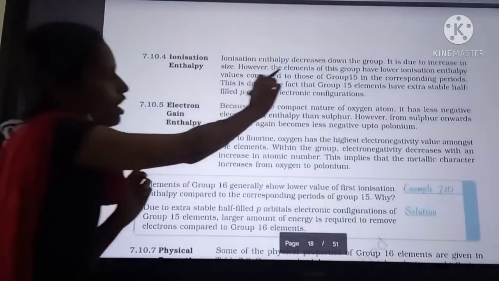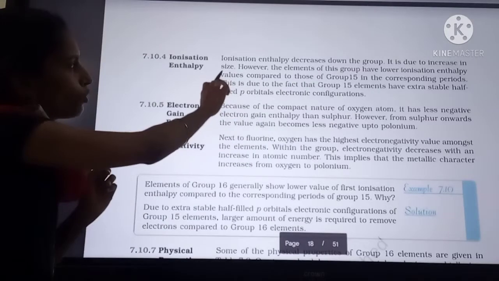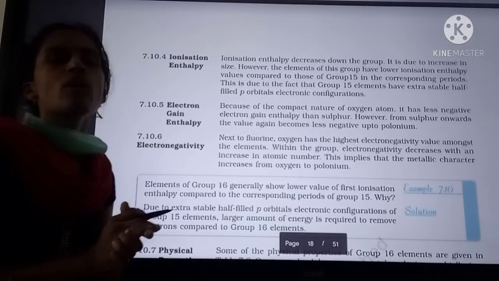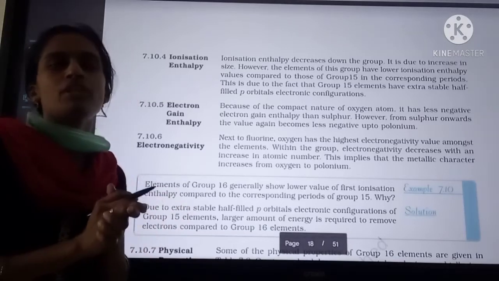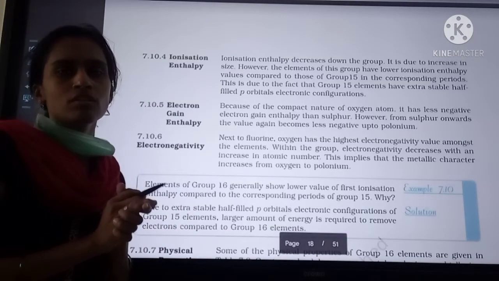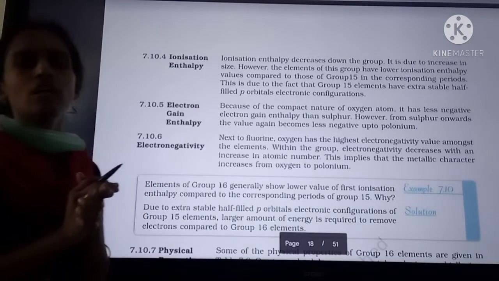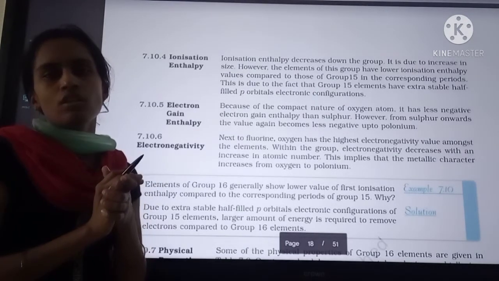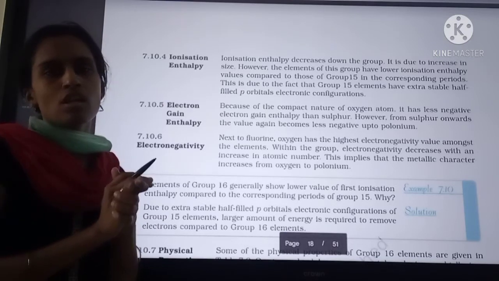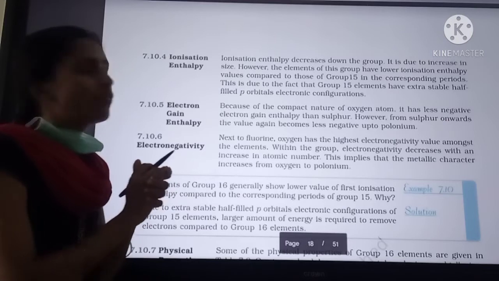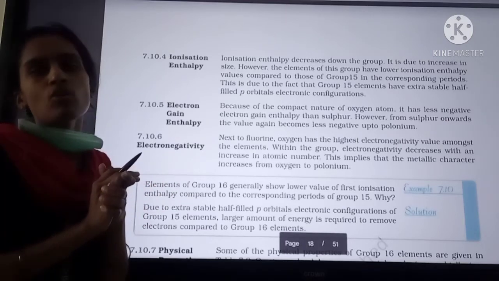So ionization enthalpy decreases down the group. It is due to increase in size. But group 15 elements will have higher ionization enthalpy than group 16 elements, because group 15 elements have a stable ns2 np3 electronic configuration. That's why group 16 elements will have less ionization enthalpy when compared to group 15 elements. This you have to remember.